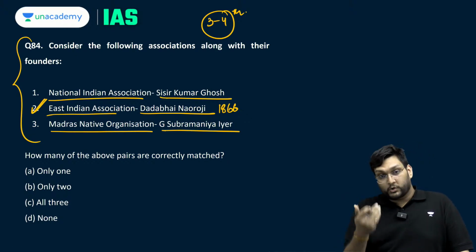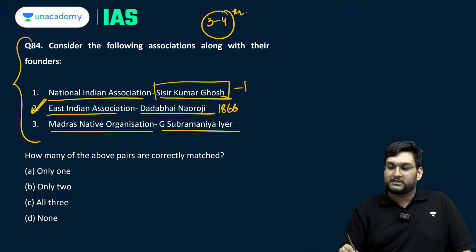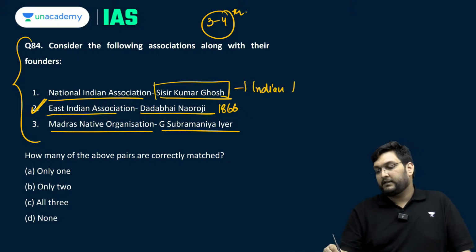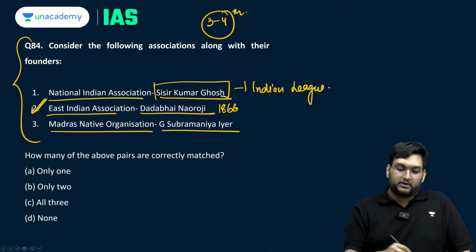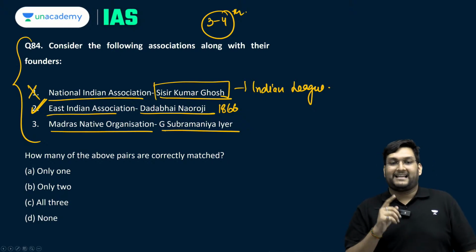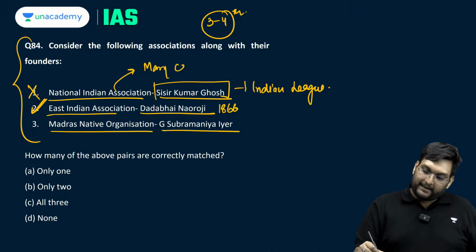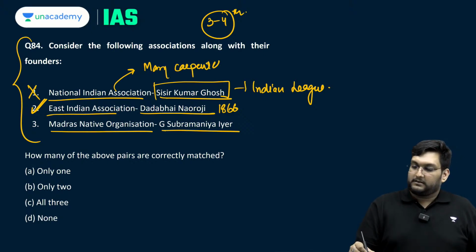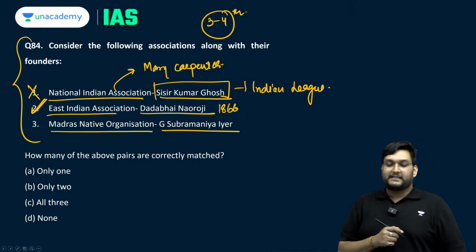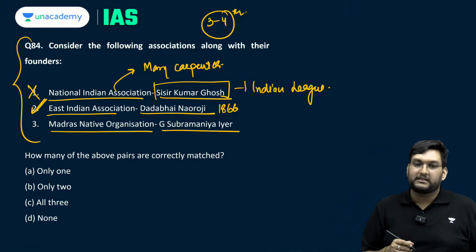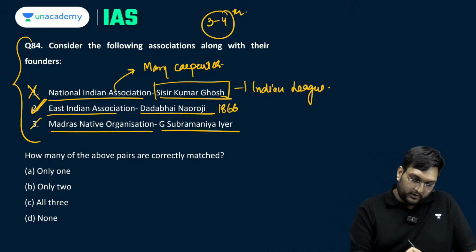Now, if you know this, you would know Shishir Kumar Ghosh is related to the Indian League. So, this is incorrect. The National Indian Association is related to a person called Mary Carpenter. So, this is incorrect. The second one says Madras Native Organization, G. Subramanian Iyer. This is also incorrect.